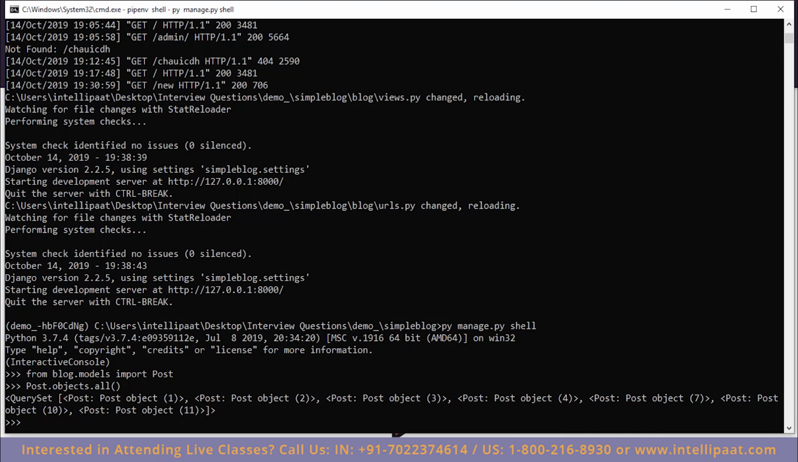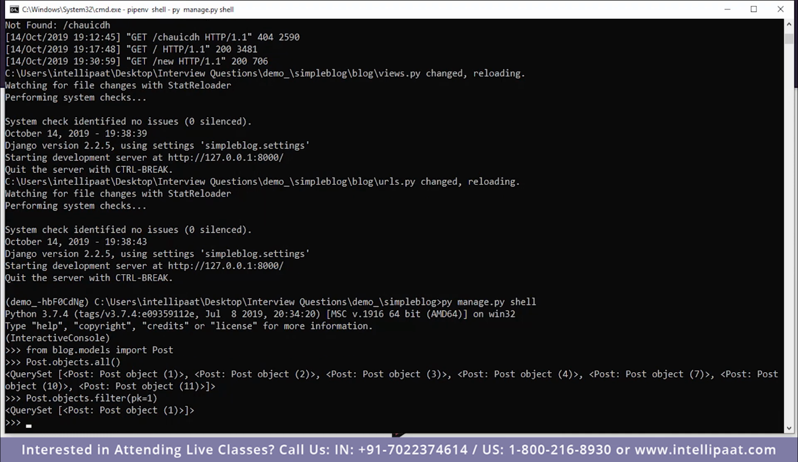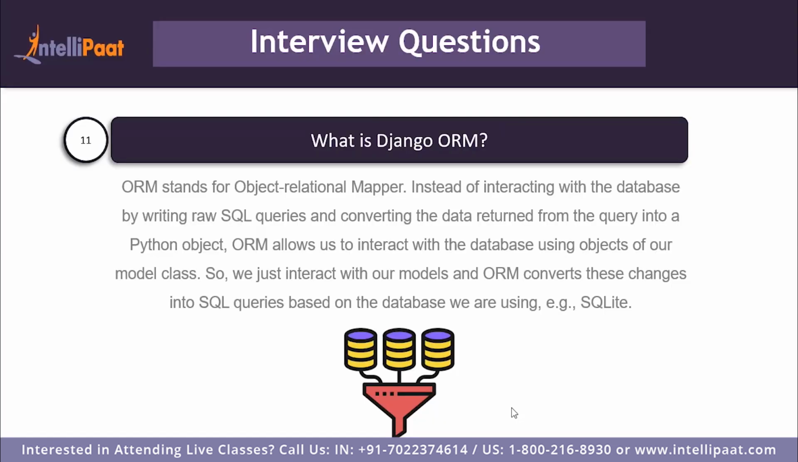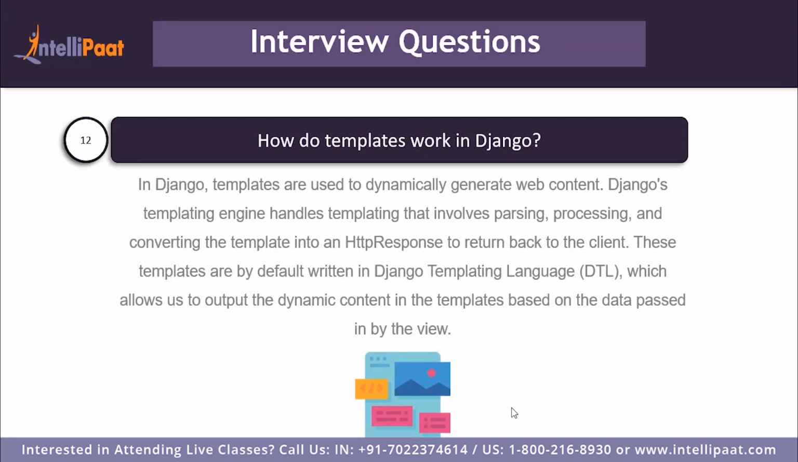This can also be used to create new objects, save them to the database, and retrieve single objects, like if we use Post.objects.filter and get the response as the row that has primary key 1, and we get a single response from the ORM. They are used to get the data from the database and convert it into Python objects that we can use in our Django application. So let's move on to the next question, which is how do templates work in Django.